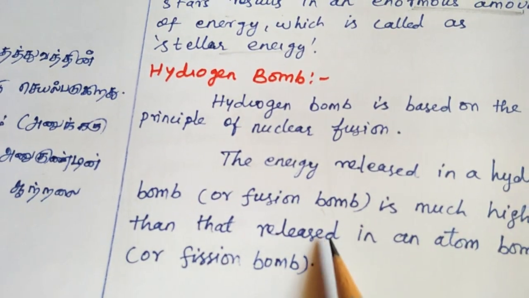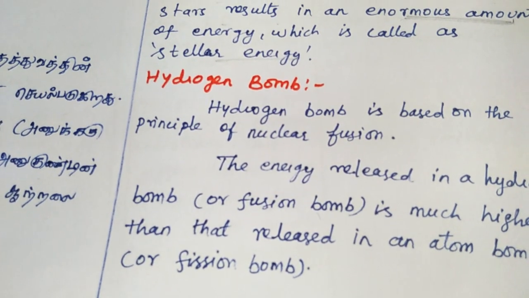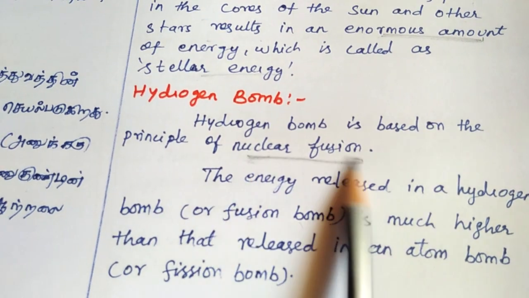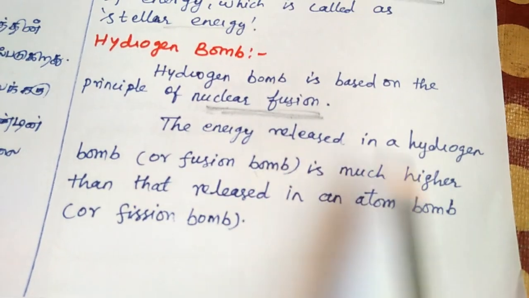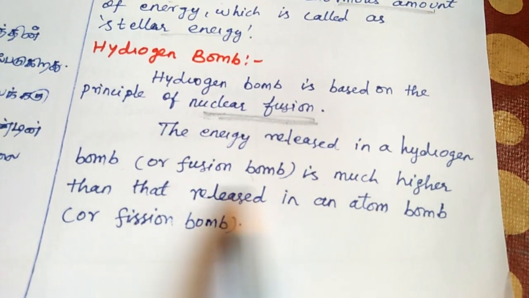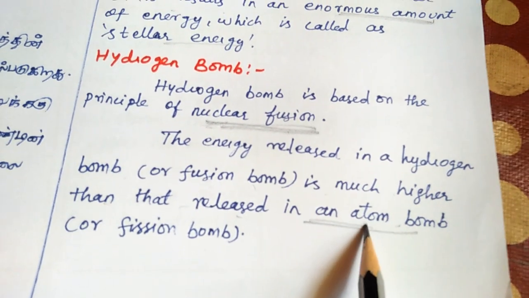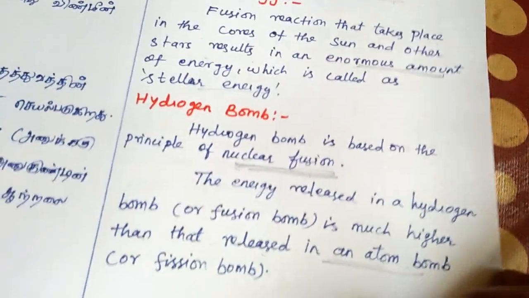Okay, hydrogen bomb. The atom bomb we discussed is based on the principle of uncontrolled chain reaction. The hydrogen bomb is based on the principle of nuclear fusion. The energy released in a hydrogen bomb is much higher than that released in an atom bomb. This is a hydrogen bomb.